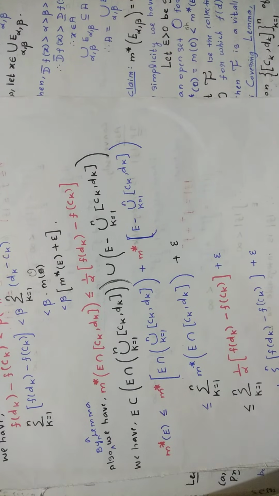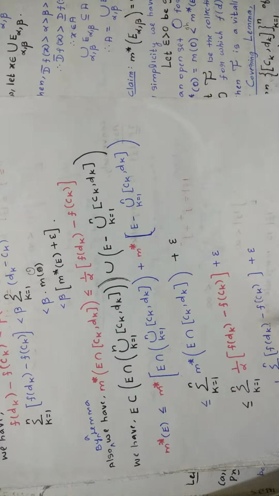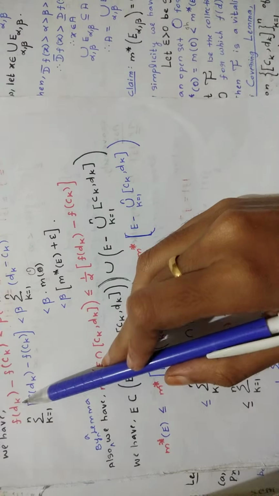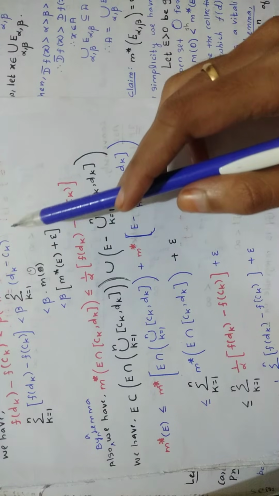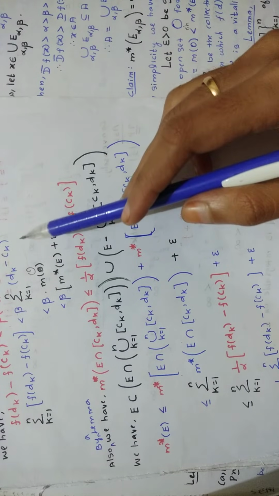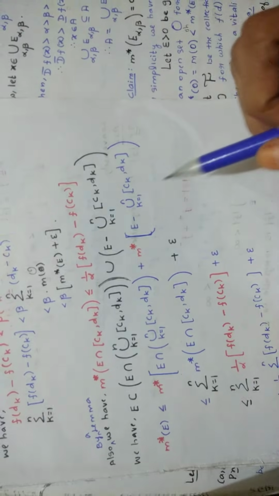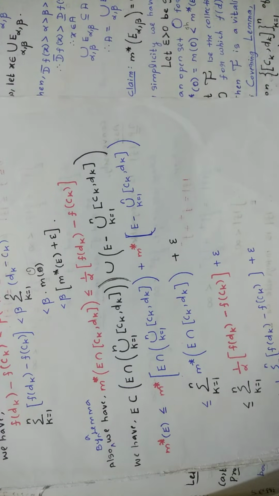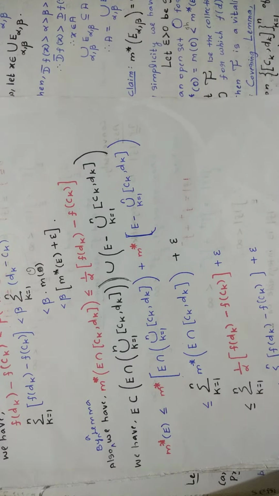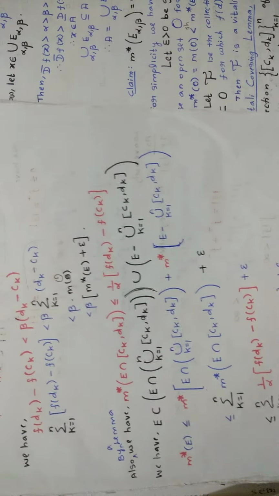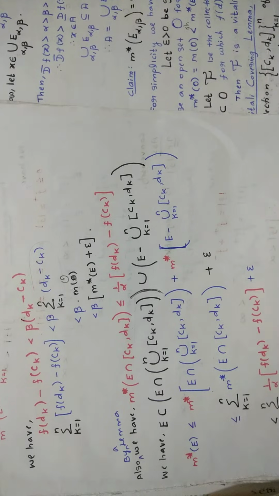Wait a minute, here there is a confusion. I'm so sorry, what a big confusion.